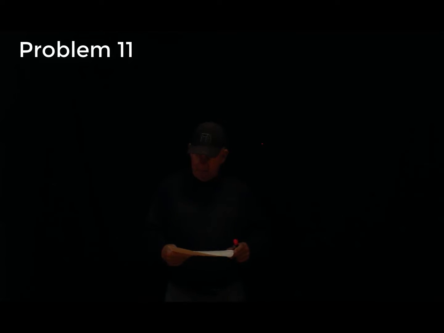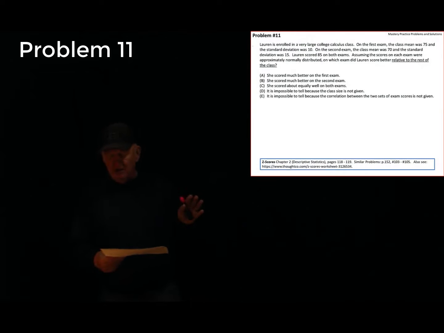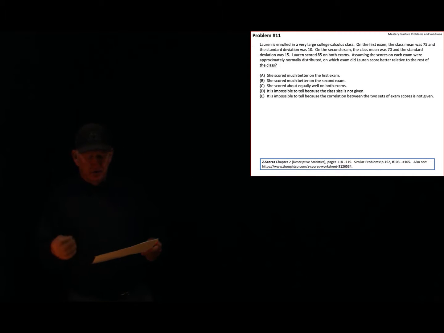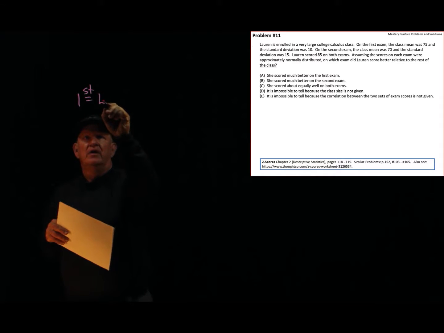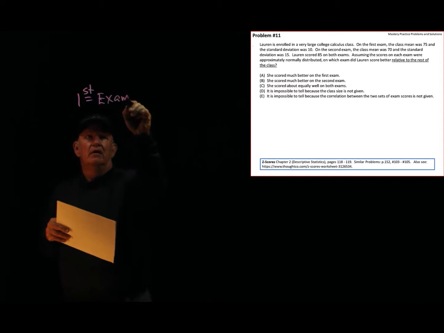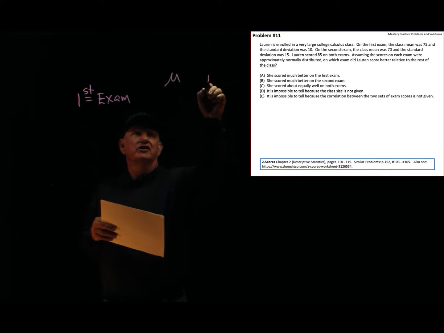And I'm back. Here comes problem 11. Problem 11 says, Lauren is enrolled in a very large college calculus class. On the first exam, the class mean was 75. Let's get this down. In the first exam, we've got a mean and we've got a standard deviation.